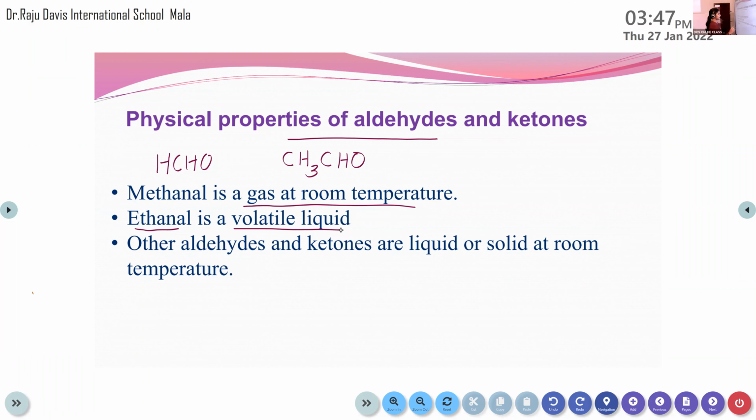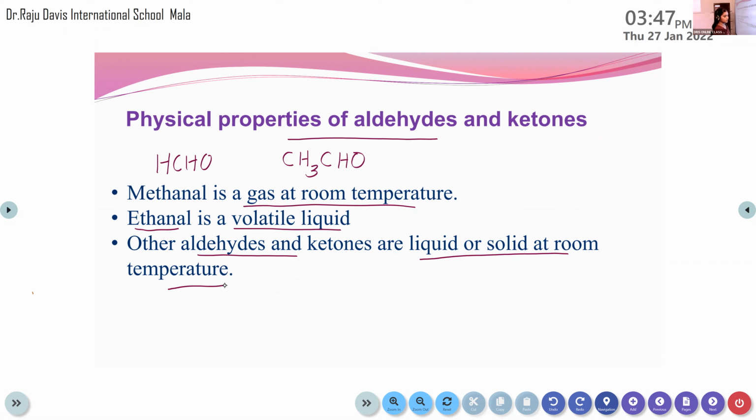Other aldehydes and ketones are liquid or solid at room temperature. So methanal is an example of an aldehyde that exists in the gaseous state at room temperature. Ethanal is a volatile liquid, and other aldehydes and ketones are either liquid or solid at room temperature. Is this clear? So that's about their state of matter.